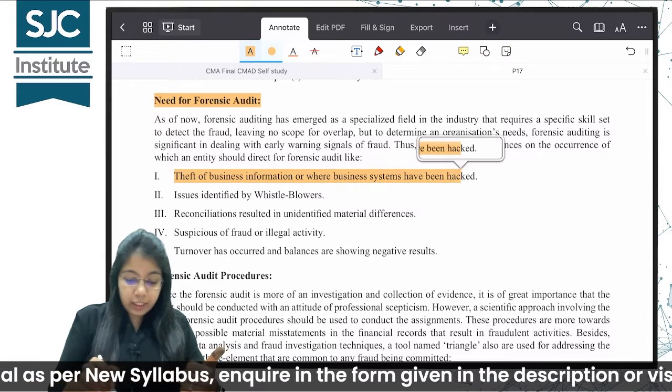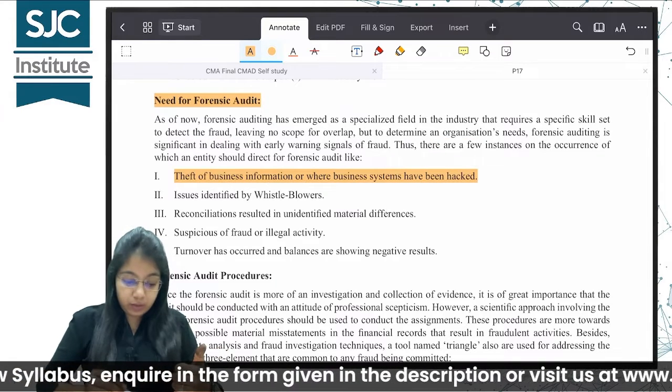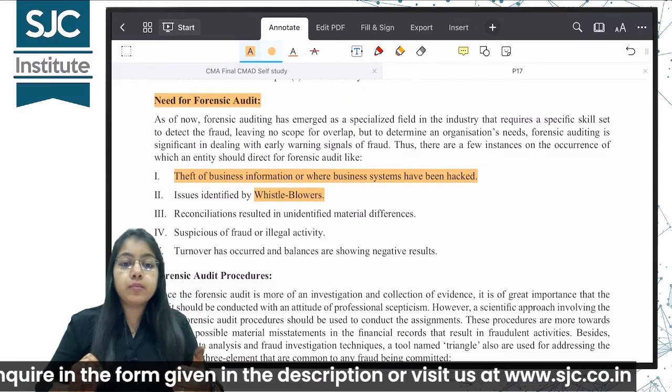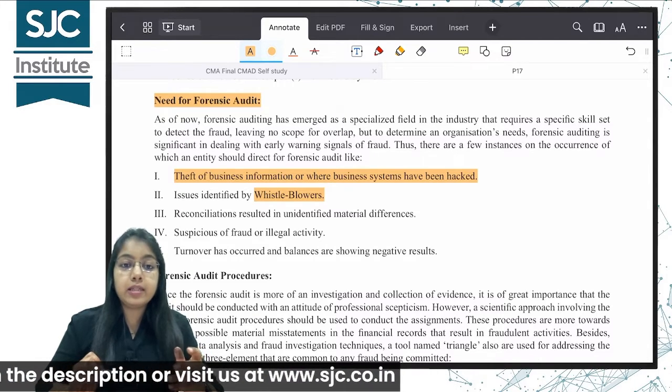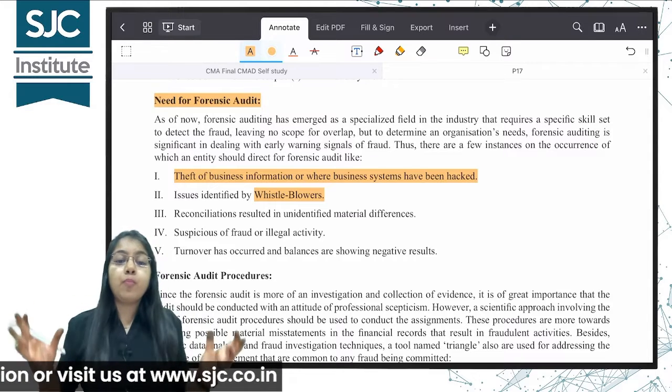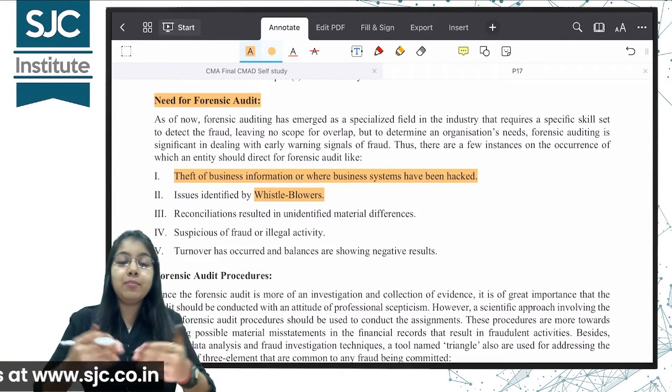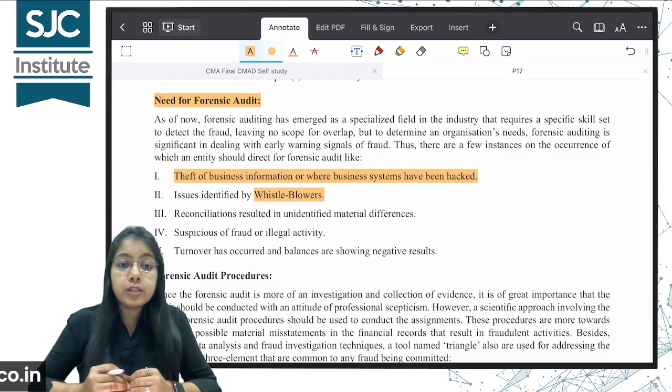Next, issues identified by whistleblowers. Whistleblowers. Who are whistleblowers? Is it understood from the name? Whistle means what? A whistle. The one who blew the whistle. When the whistle blew, everyone came to know. So from here the name actually comes, whistleblowers.